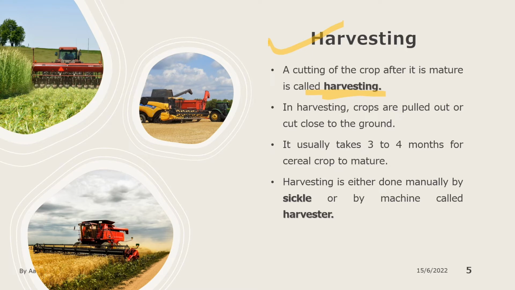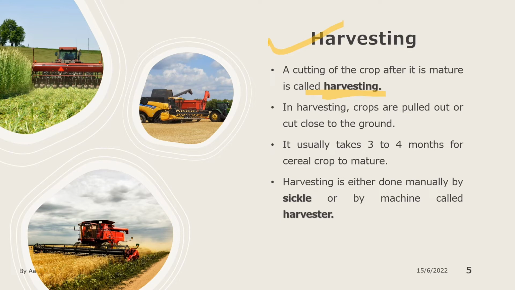So harvesting. Harvesting means cutting of the crop after it is mature, and it is called harvesting. In harvesting, crops are pulled out or cut close to the ground. Suppose there are sweet potatoes or carrots, then you have to pull them out of the ground, right?